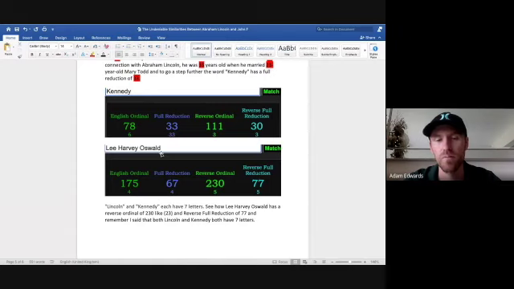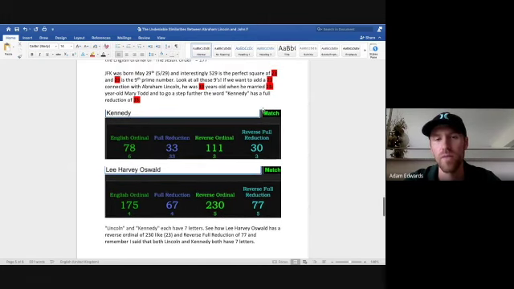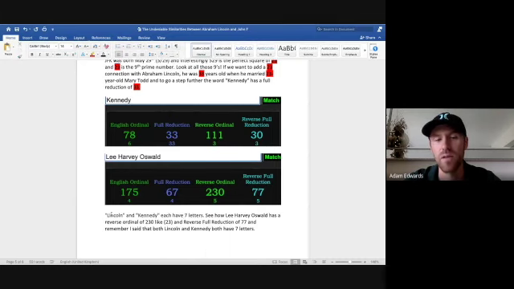Lee Harvey Oswald, so the guy who was supposedly the person who assassinated JFK. See how he has the reverse ordinal of 23, and remember in gematria, 0 has no value. So he has the 23 connection. And Lincoln and Kennedy each have 7 letters, so their surnames have 7 letters. See how Lee Harvey Oswald has a reverse ordinal of, well, that's the 23. See how he has a reversible reduction of 77, like the 2 7s here.